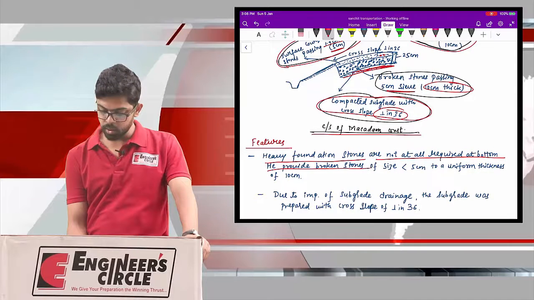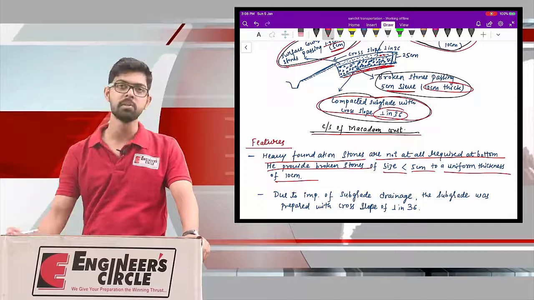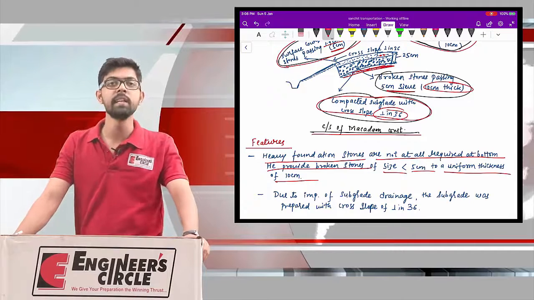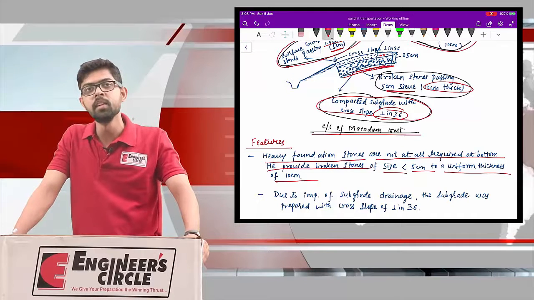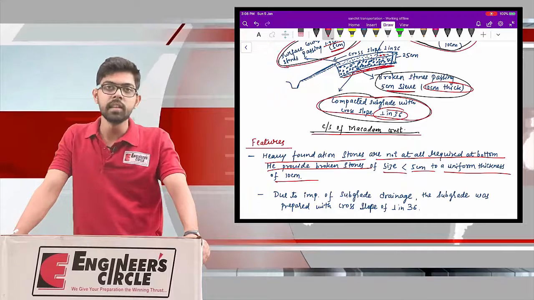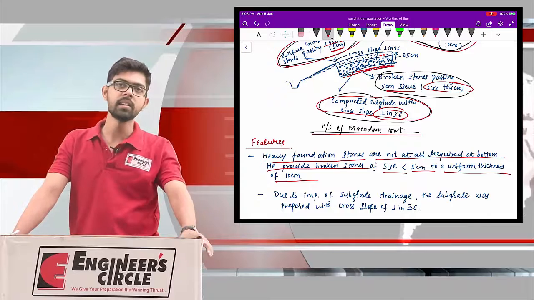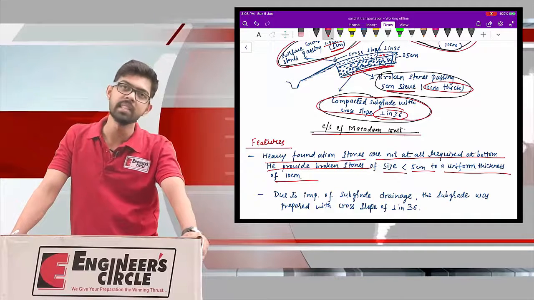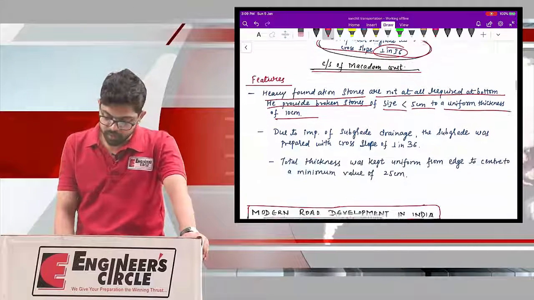He provided the broken stones of size less than 5 cm to a uniform thickness of 10 cm. Instead of providing the large size foundation stone, Macadam proposed that it is better to provide stone chippings of size less than 5 cm, and the thickness of this stone chipping will be approximately 10 cm. This is a major breakthrough in roadway design.